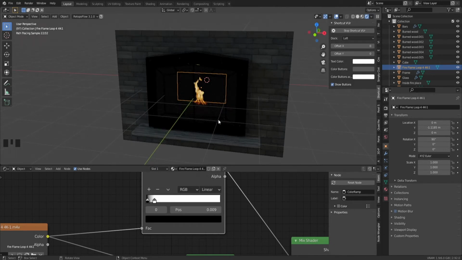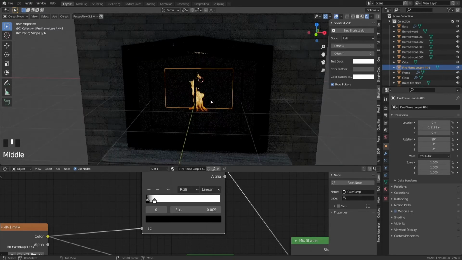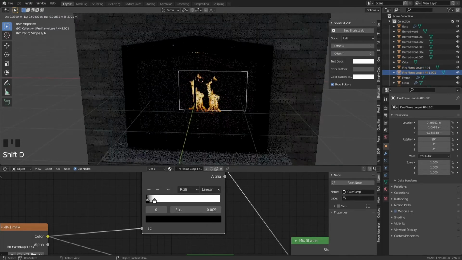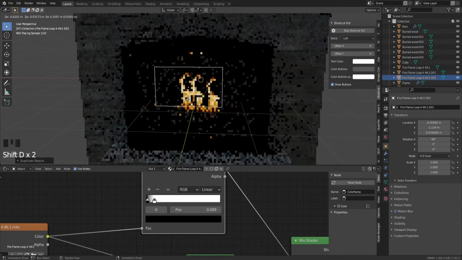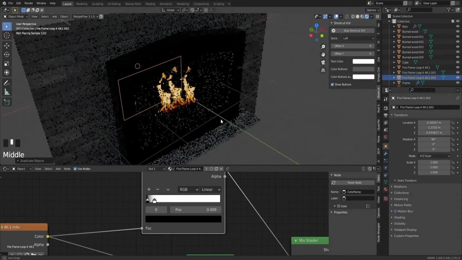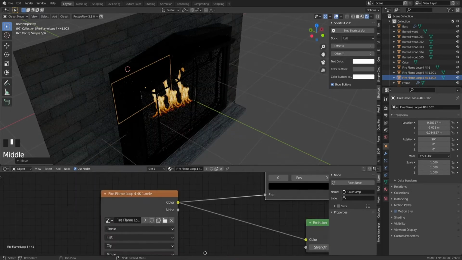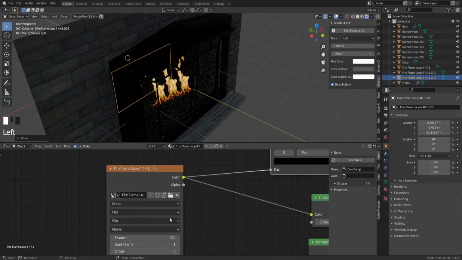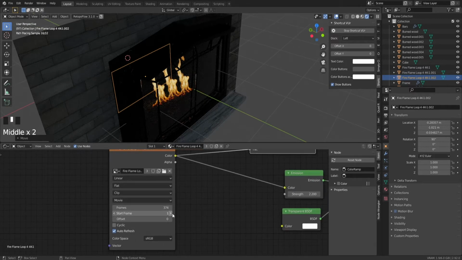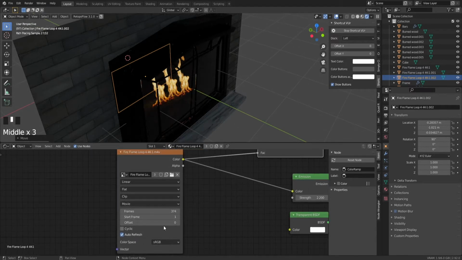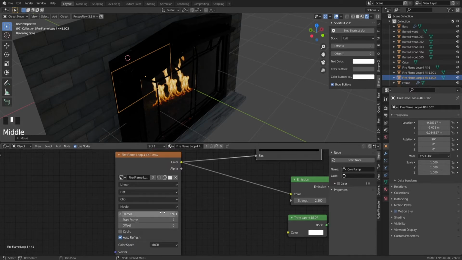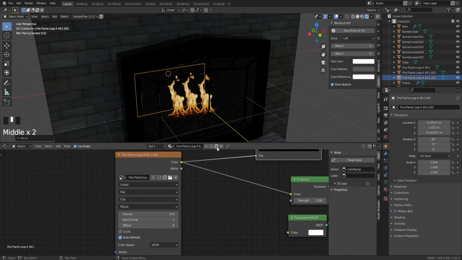You can also use this with smoke, as I said. And what we're going to do right now is basically duplicate this and place it around, just like this. And now you might think, but now they all look the same. Well, actually you can offset the frames. So what we can do with this, there's an offset button. However, we're not going to play with this until we make this shader a unique one.